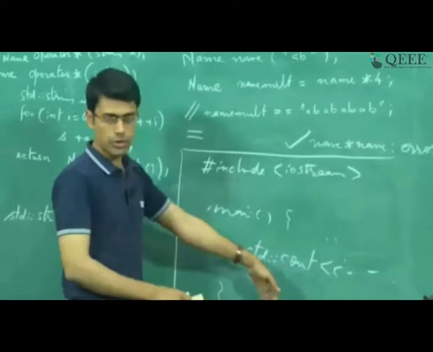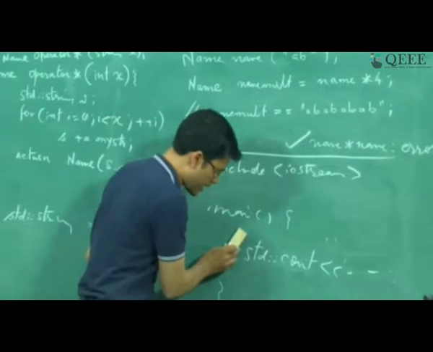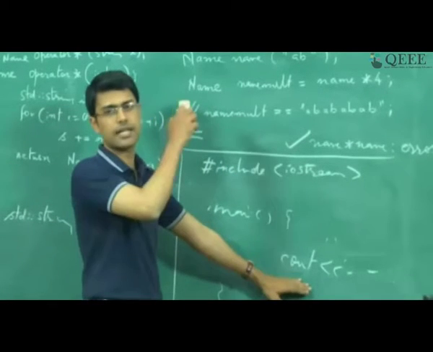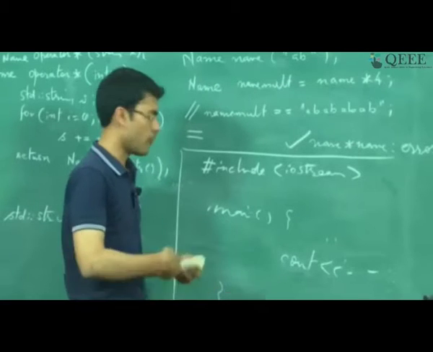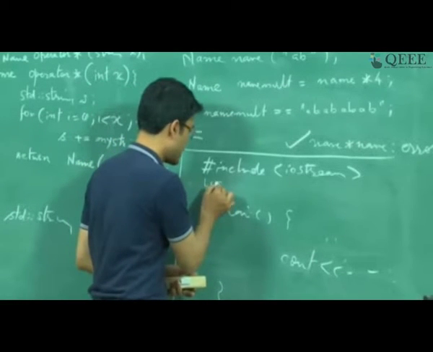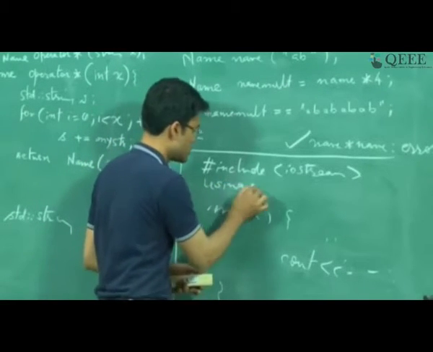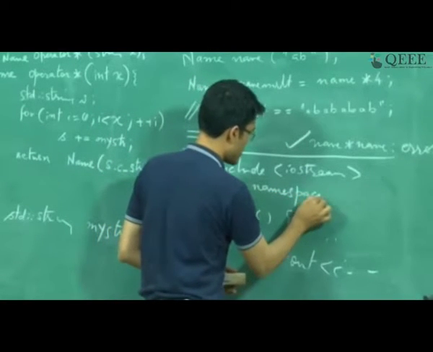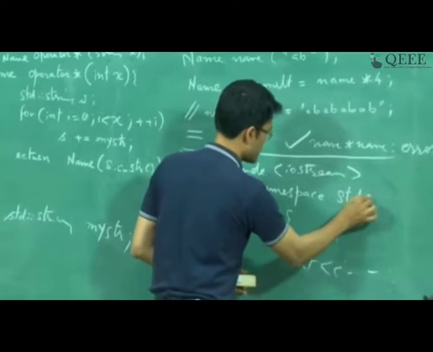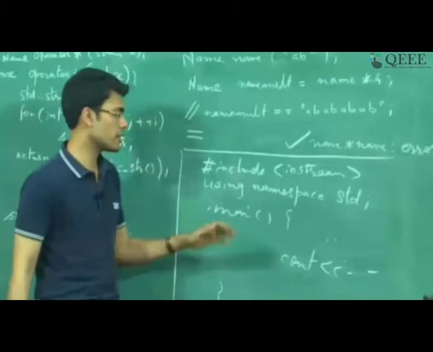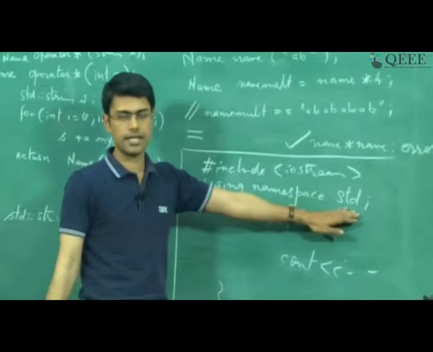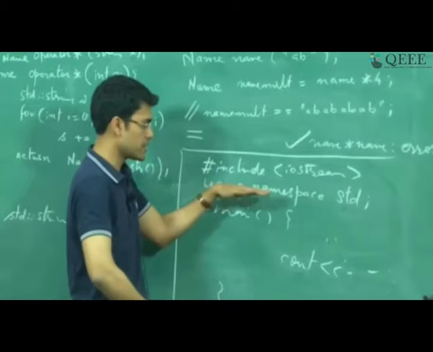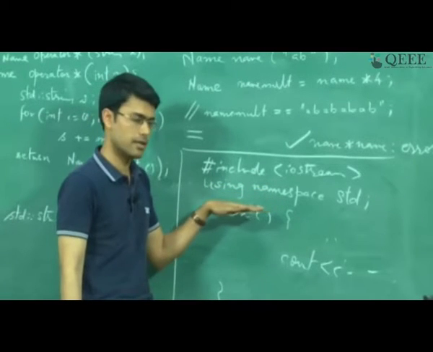If I don't want to do that, I can remove this std::, and whenever I use cout, I want std::cout to be used. For this to happen, we typically add using namespace std, which makes sure that everything inside the std namespace is imported into this particular program after the using namespace std statement.